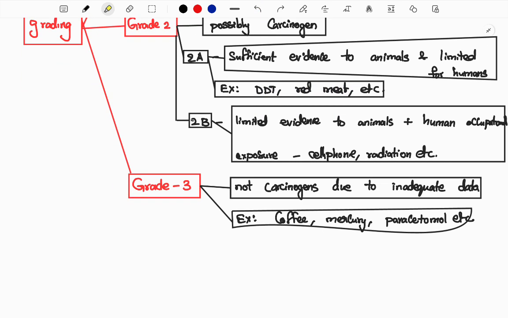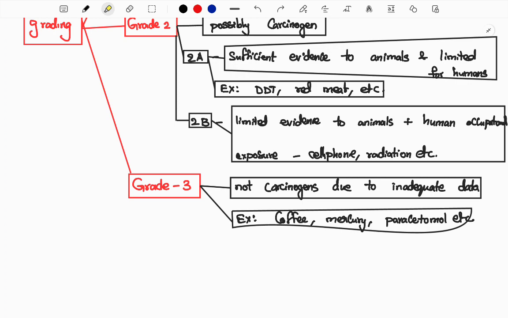And 2B, in this section you can see limited evidence for animals, whether it can be harmful or not, but for humans, occupational exposure has been a big problem. For example, cell phone radiation and other things, so-called night shift work, which can create a potential impact on your health. And next, grade 3 means it is not classifiable as a carcinogen, because we don't have sufficient data.